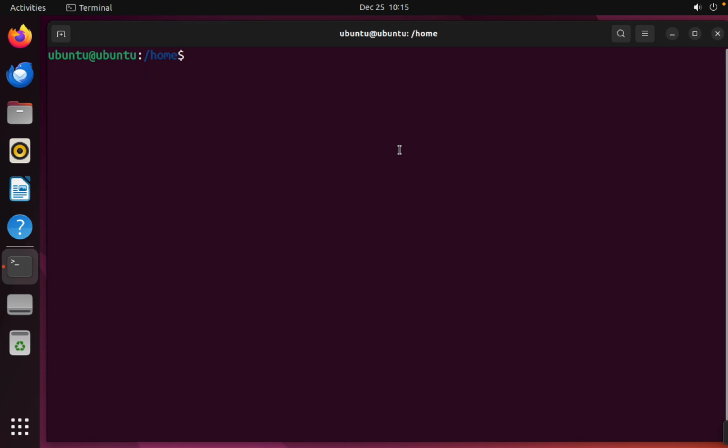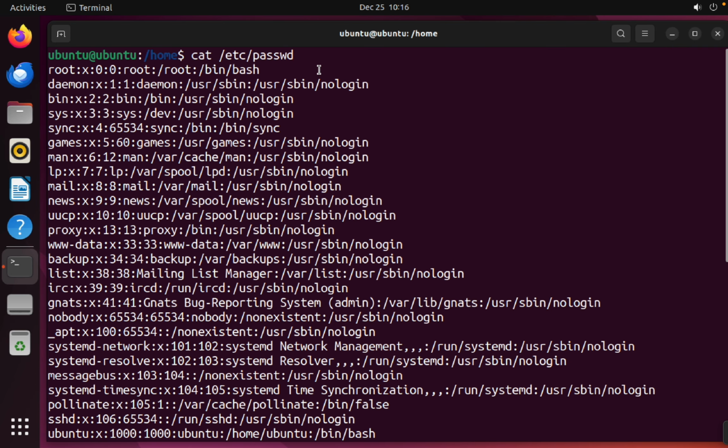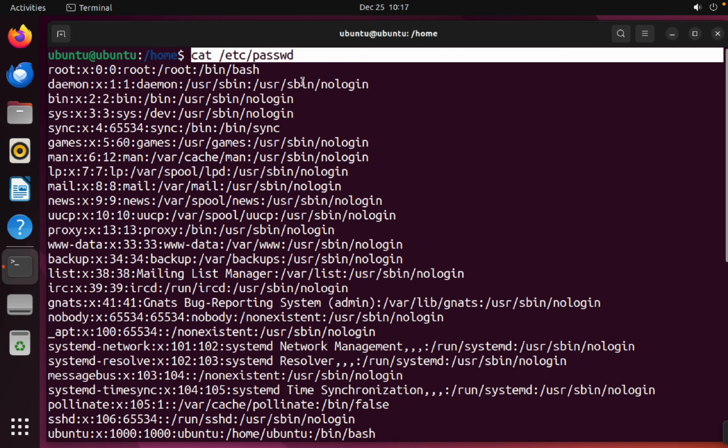The next command is cat /etc/passwd. cat is used to read files. In cybersecurity, reading config files, logs, and credentials is very common. This is one of the most used commands by attackers, cat, and defenders also. So this is how cat works.